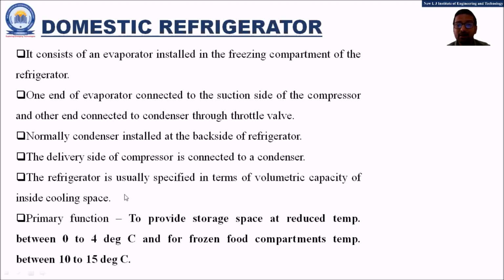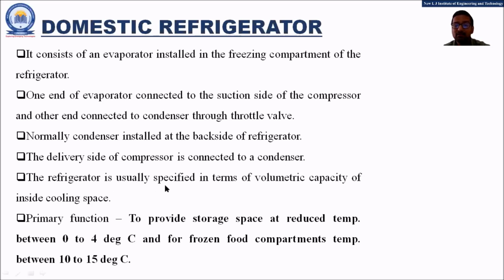One end of the evaporator is connected to the suction side of the compressor and the other end is connected to the condenser through the throttle valve, as we have already understood in the VCR cycle. Normally, friends, if you observe, the condenser is installed at the back side of the refrigerator. On the back side, we will be observing the grills, so that represents the condenser. The delivery side of the compressor is connected to the condenser.